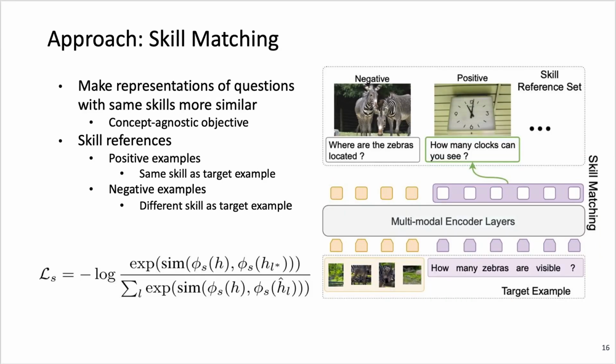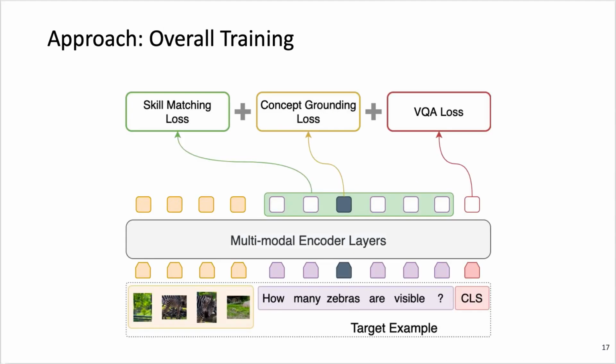For our skill matching loss, again, we input the examples separately into the multimodal encoder and mean pool the token representations to obtain a single multimodal representation for each question. Our skill matching loss makes the representations of questions with the same skill more similar and is concept agnostic. We utilize contextual similarity of the questions to judge whether or not questions have the same or different skills. The model is then trained jointly with a combination of concept grounding, skill matching, and VQA losses using a multitask learning procedure.